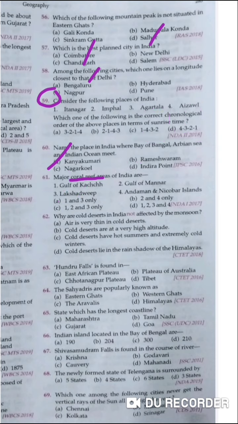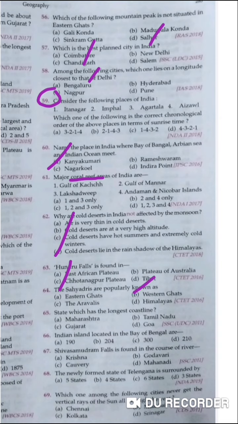And the next one, why are cold deserts in India not affected by the monsoon? Because it lies in the rain shadow region of Himalayas. So this is the very main reason. That's why the cold desert in India is not affected by monsoon. And the Hundru Falls is found in Chota Nagpur Plateau. And then the Sahyadris are popularly known as Western Ghats.